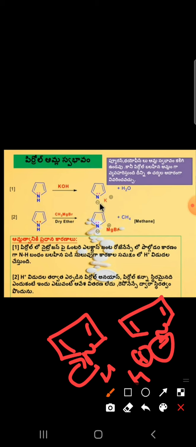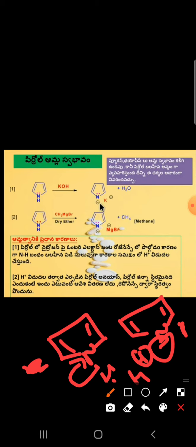By the loss of H plus, we get the pyrrole anion, which is very stable. This is the pyrrole structure, and after H plus goes outside, what do we get? The pyrrole anion is there.